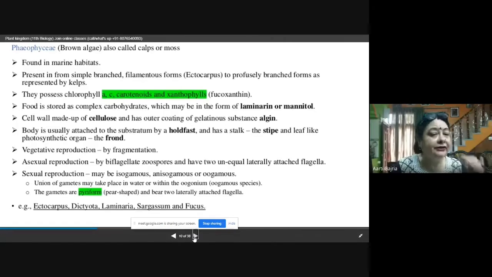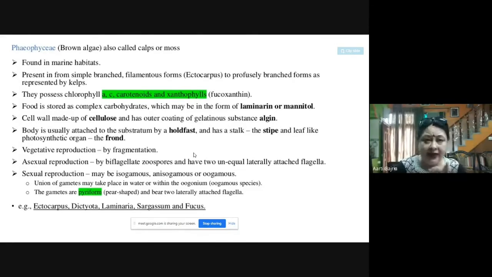Now here the difference is in the pigments. Here you can find chlorophyll a, chlorophyll c, carotenoids and xanthophylls. Among these xanthophylls, fucoxanthin is the pigment which gives it a brown color.